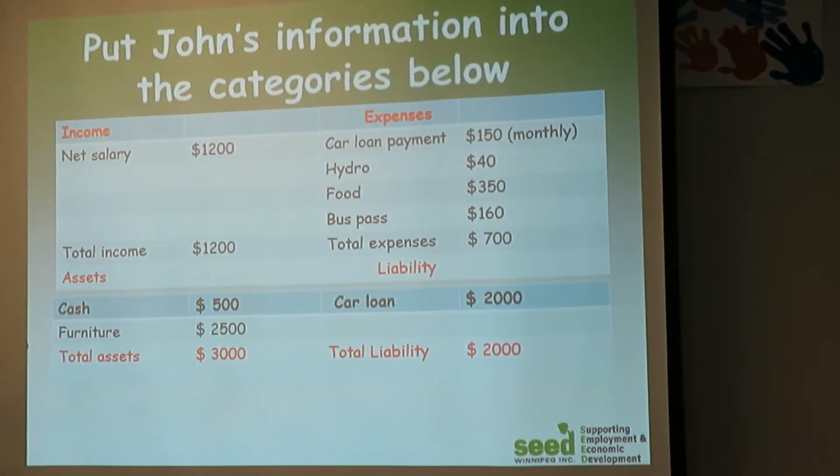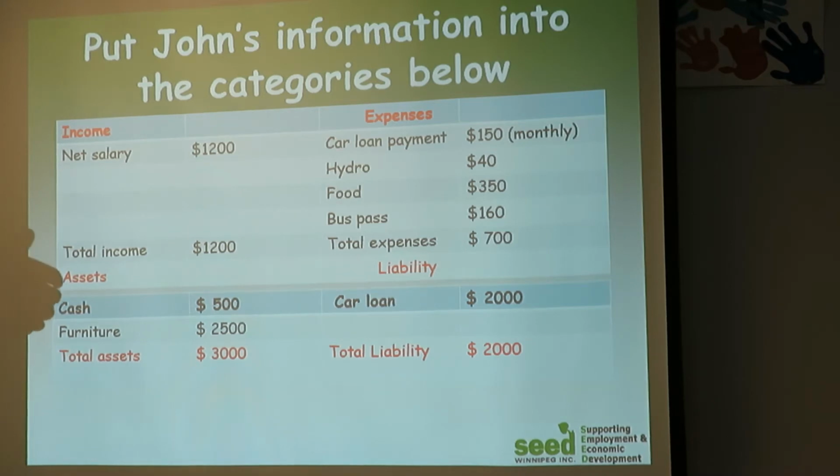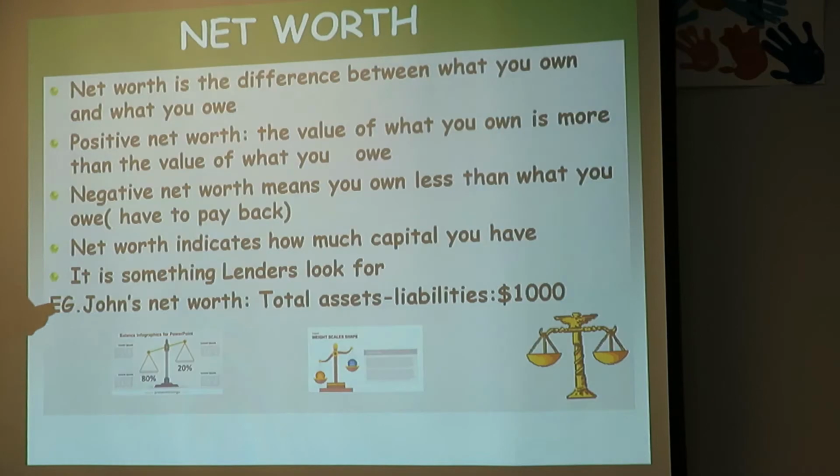Cash and furniture, total 3,000, is our asset. This is really what we have. Because we cannot add 1,200 as income. You see, from the income, we have already taken out 700 for the expenses. So now, what we have now is what we own. Then we own cash 500, then the furniture 2,500, and the liability is 2,000.